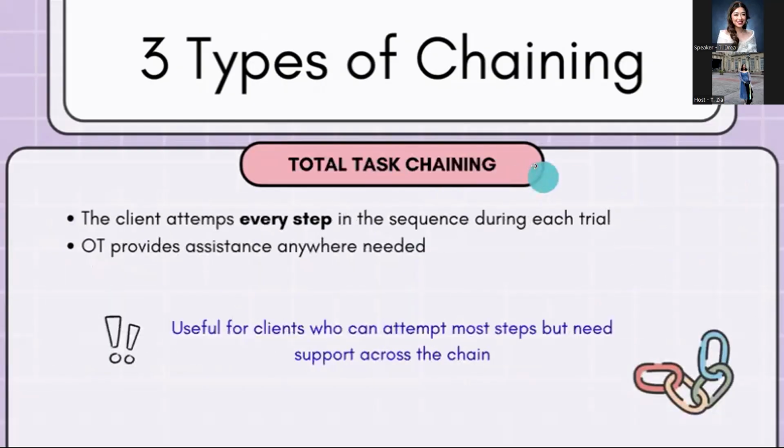Now we have total task training. So this one naman, the client attempts every step in the sequence during each trial. So the OT provides assistance anywhere needed. Basically, the client can do the full sequence, but may need some assistance or help with some steps.